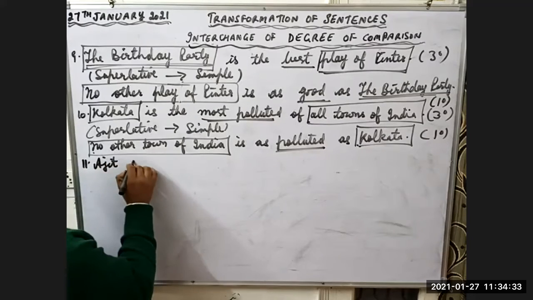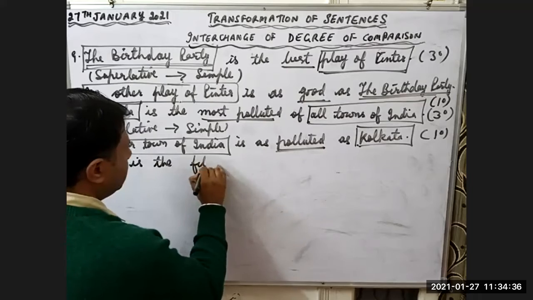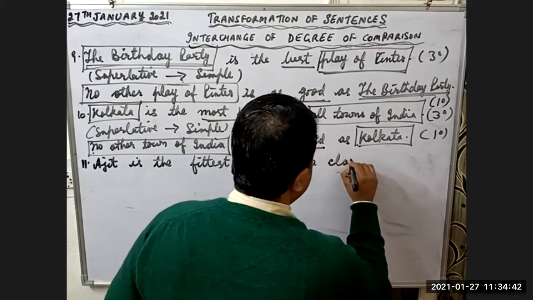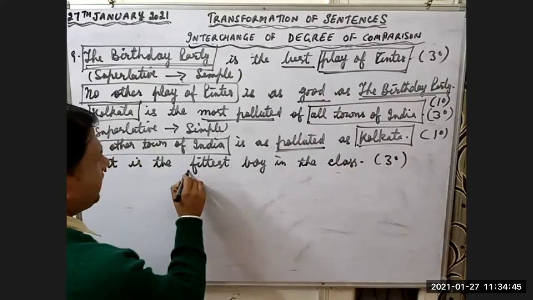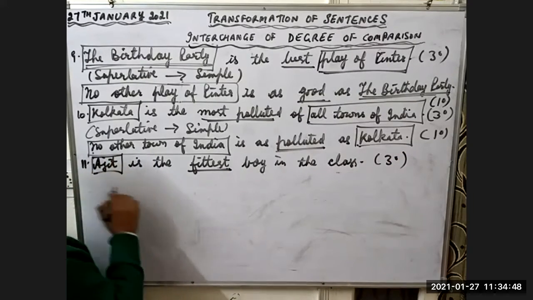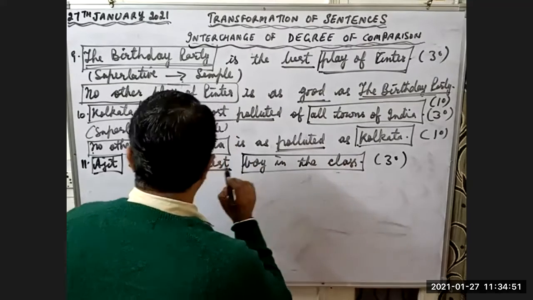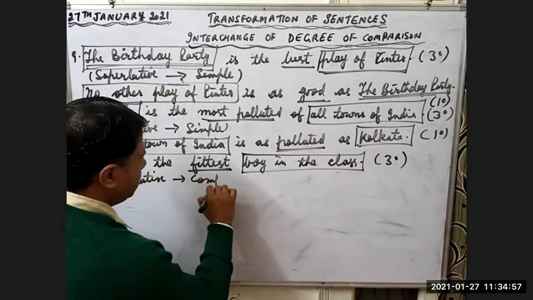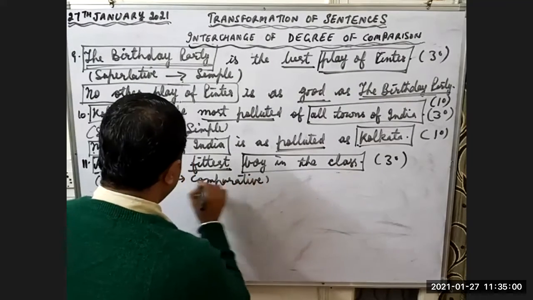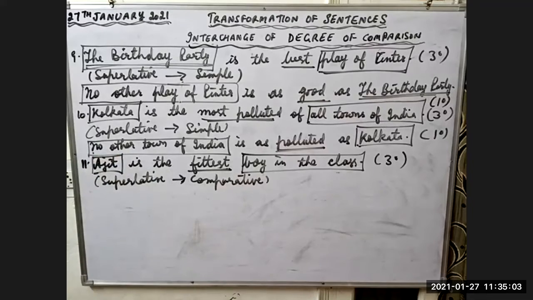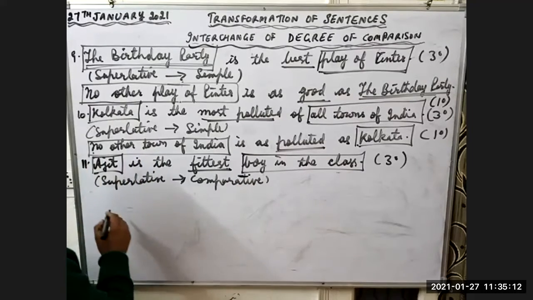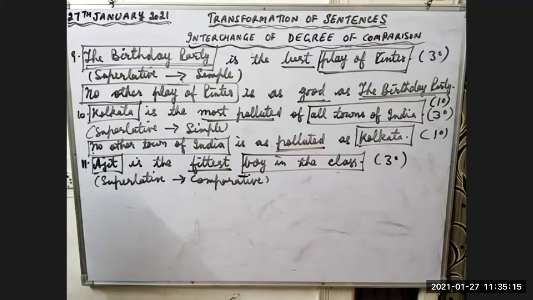Ajit is the fittest boy in the class. So this is third degree. Fittest is third degree. We are comparing Ajit with all the boys of the class, so this is superlative degree. Let's change it to comparative. Who will change it? No, that is wrong.